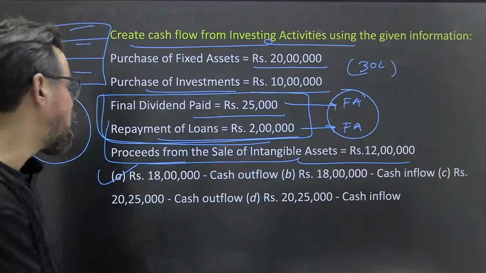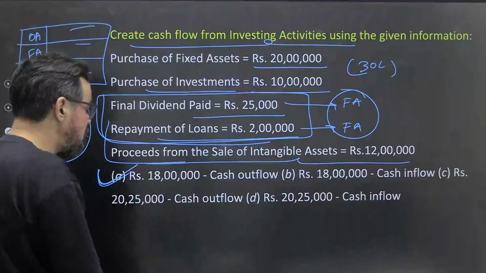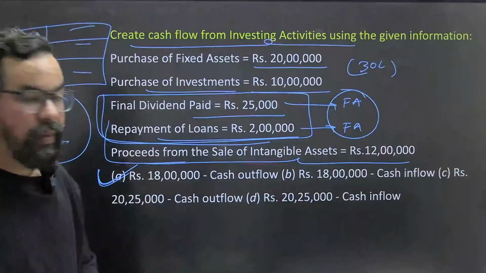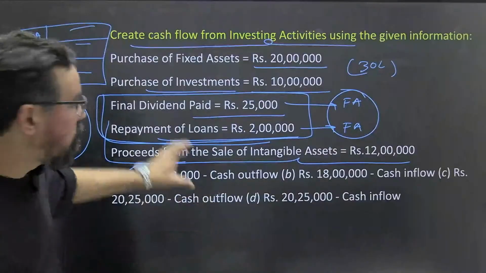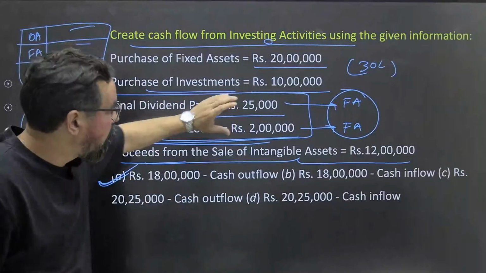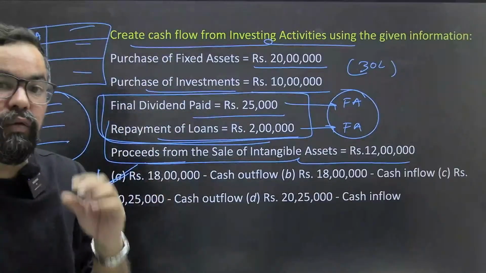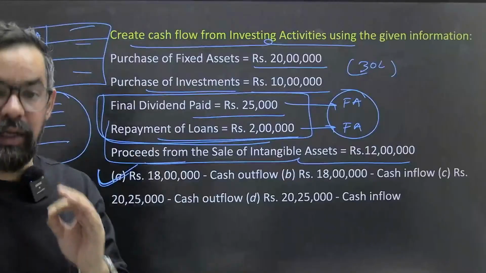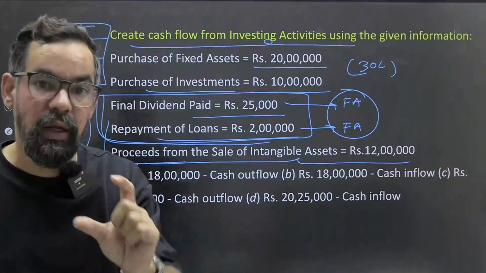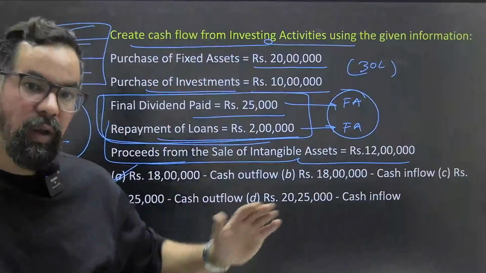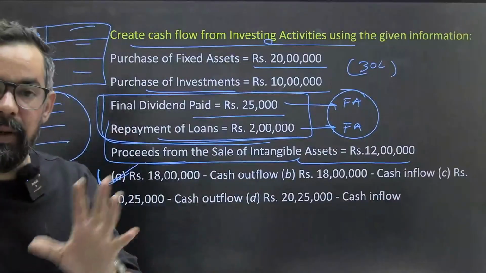Option A. See, why are you guys doing this? Where are you making the mistake? Out of the given statements, these two you have to use to calculate cash flow from investing activities. They have asked you specifically, not overall. If they ask you overall, then you'll go for the other plus minus things and all.